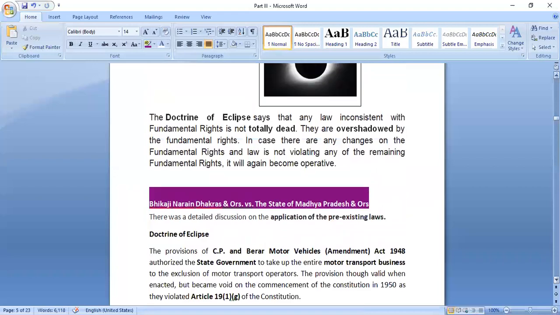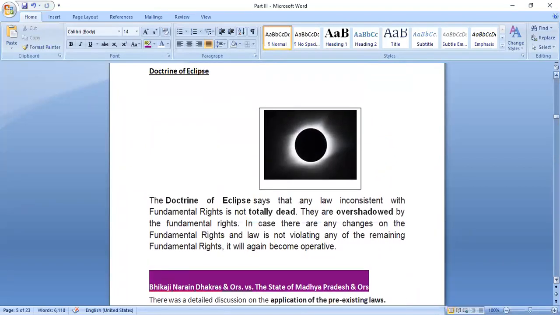So this is what the doctrine of eclipse is. It basically means that whatever laws we have, the law is not completely dead. The law would still be there, but fundamental rights would overshadow it for the time being. If there are any amendments made, the overshadowing would be removed and the act would again become applicable.